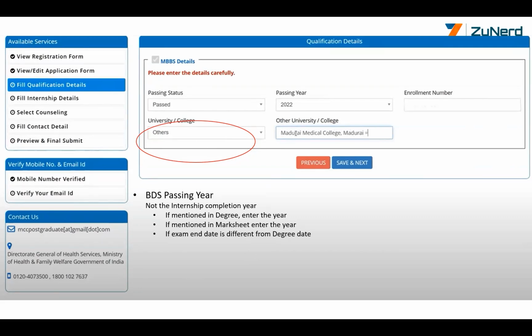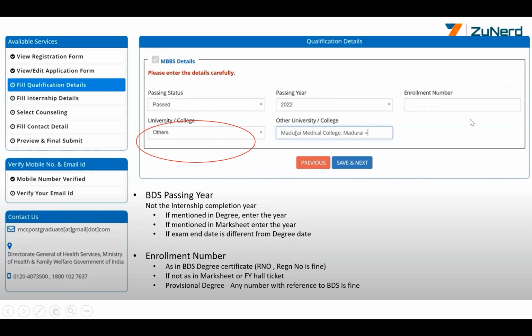The mark sheet has one date, the last date of the exam was another date, and the passing year was another date, like 2022 and 2023, multiple combinations. Don't worry, fill in one year. That is not a problem at all. This is not cross-checked anywhere. This is just to ensure that you enter information which is right. Later, if you have either your exam-based passing date, your mark sheet-based passing date, or your degree certificate-based passing date or year, that is fine.